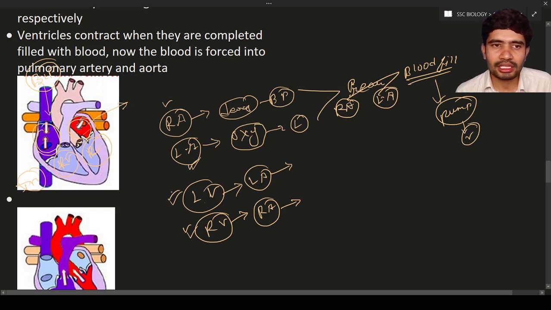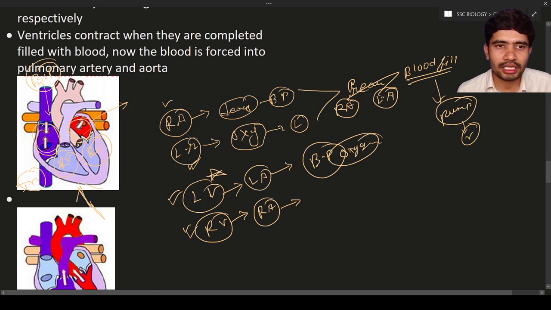So this left ventricle is going to pump blood to the body parts. Remember, the left ventricle pumps oxygenated blood to the body parts. Here will be the right ventricle.